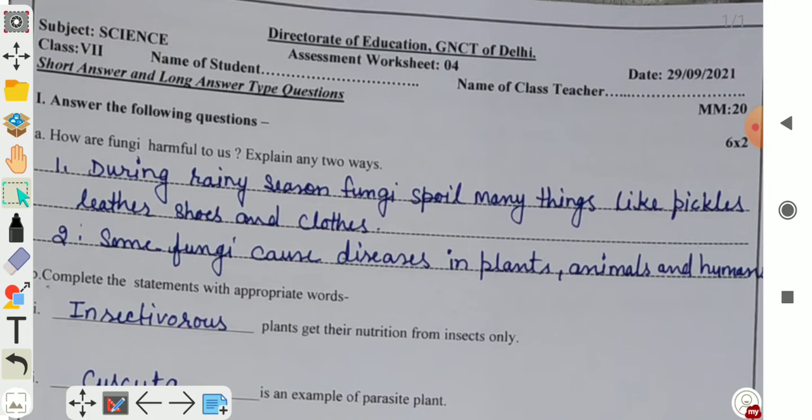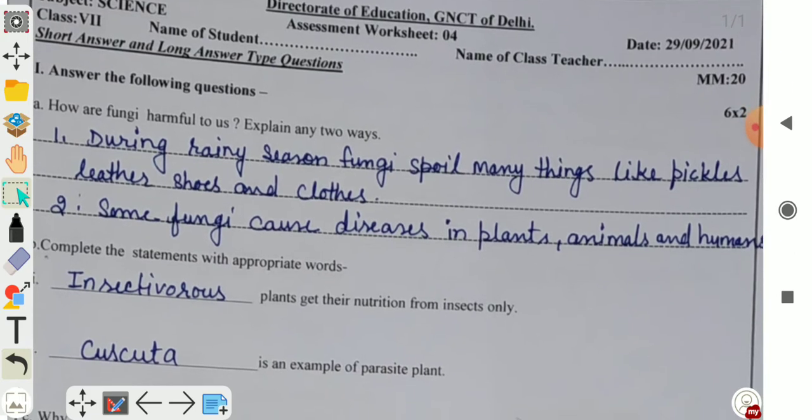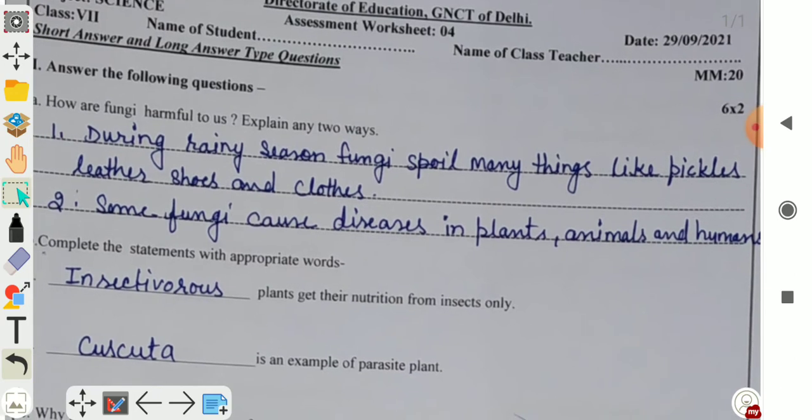Answer the following questions. First question is, how are fungi harmful to us? Explain any two ways. So you have to give the answer: how are fungi harmful to us? During rainy season, fungi spoil many things like pickles, leather, shoes and clothes, etc. Second, some fungi cause diseases in plants, animals and humans.